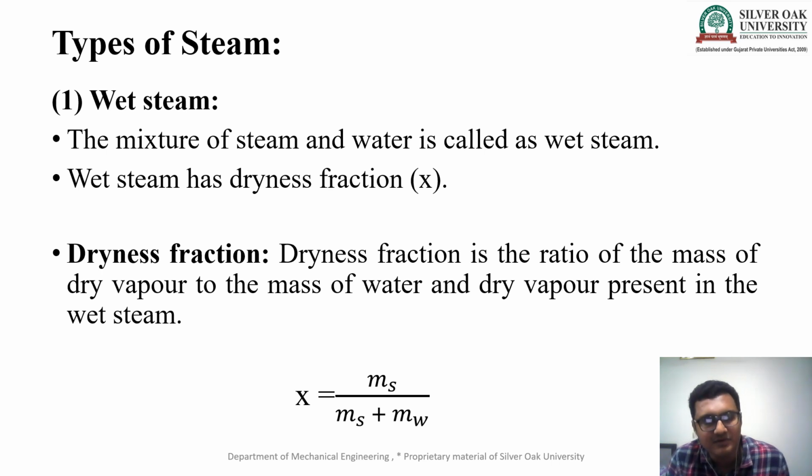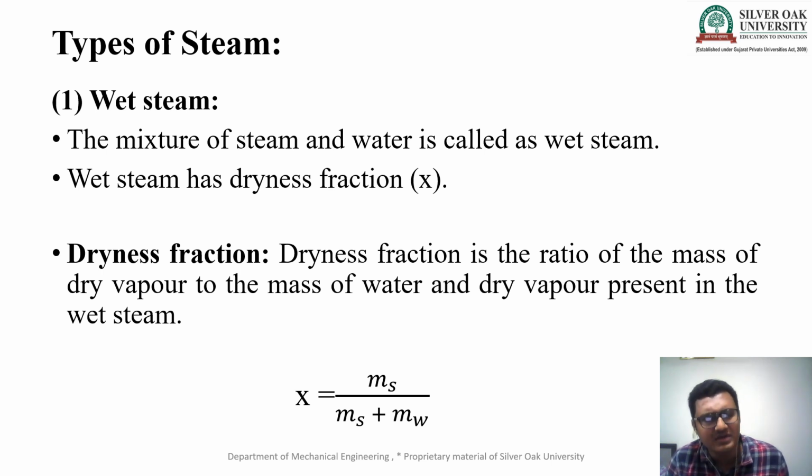It is the first phase of water converting into steam. Wet steam has a dryness fraction, which is an important term for us. Dryness fraction is the ratio of the mass of dry vapor to the mass of water and dry vapor present in the wet steam.